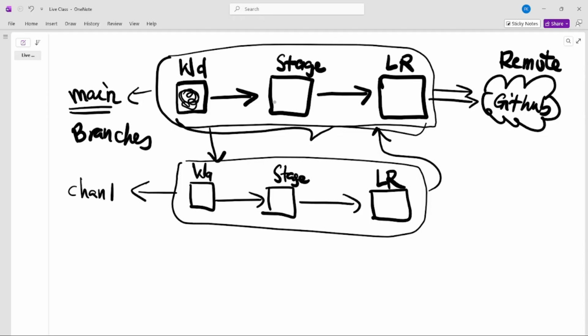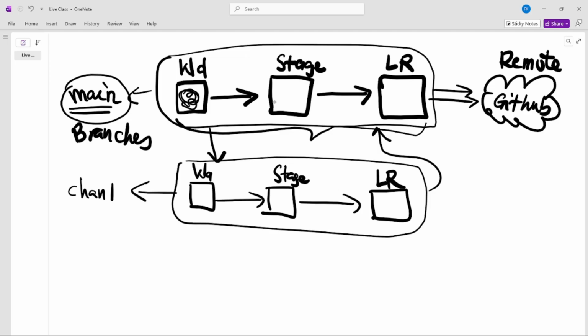By default, there is always a main branch or a master branch. This is the main channel, right? When we set everything up in the previous session, we were definitely working on our main channel. But you need to be able to create another channel, or another branch, on your own. You create another branch, and on that branch you have a copy of what you have. So you have to create a branch from an existing branch.